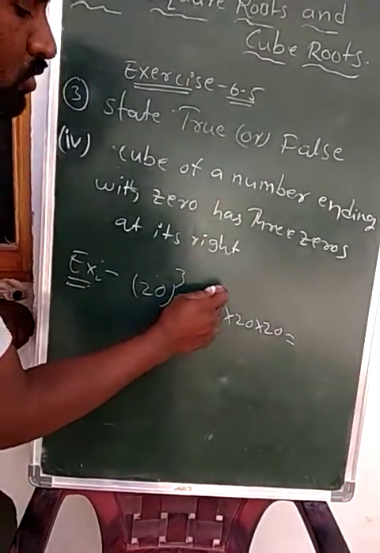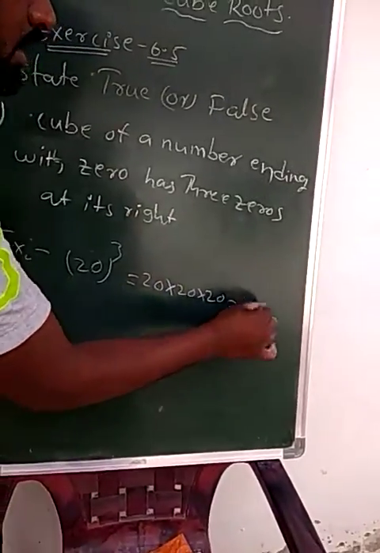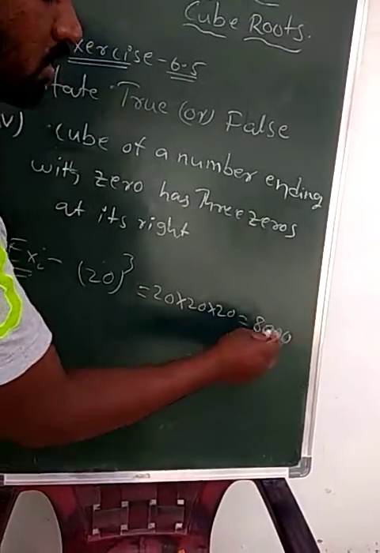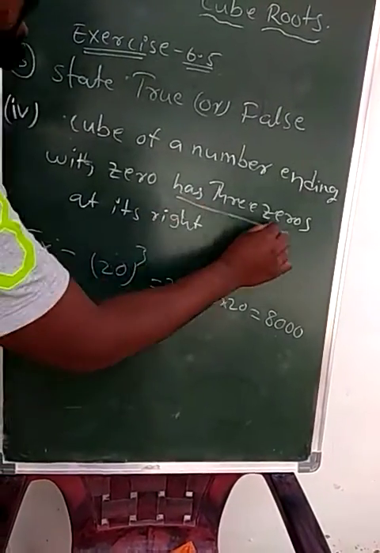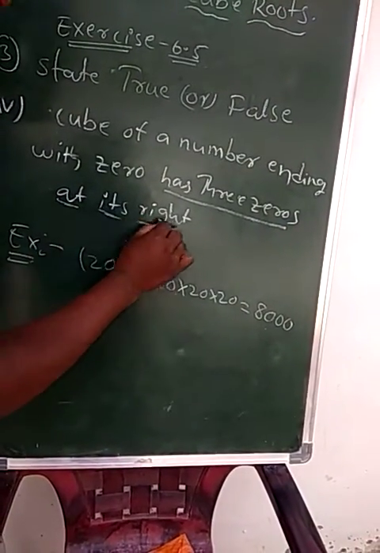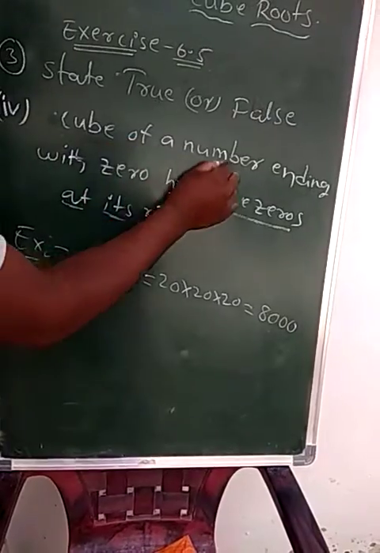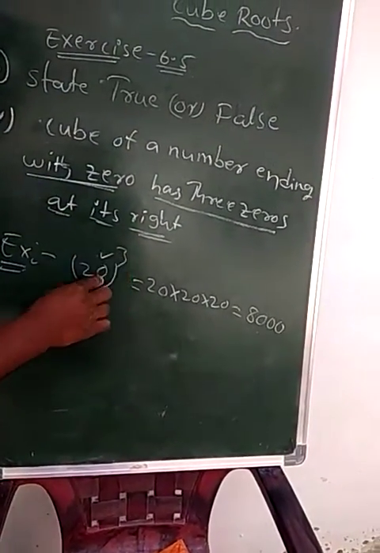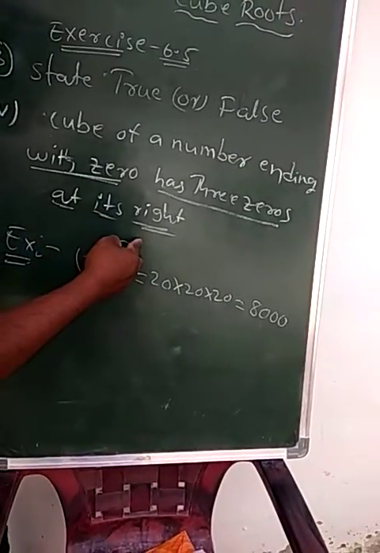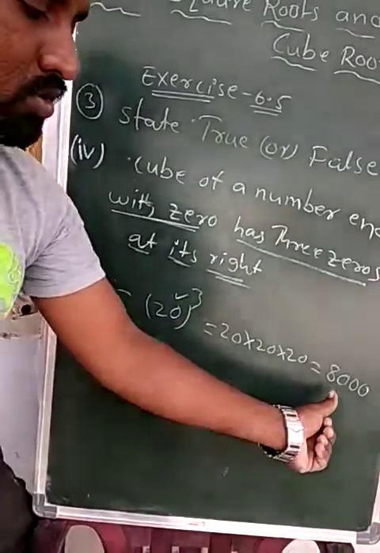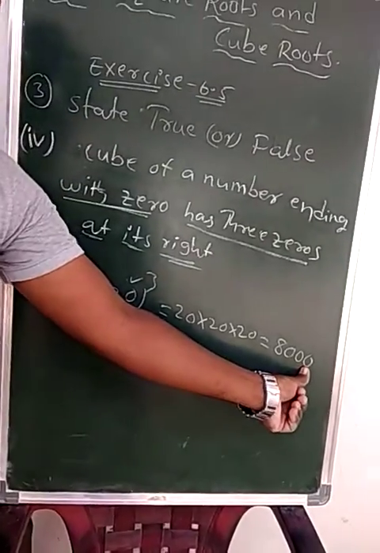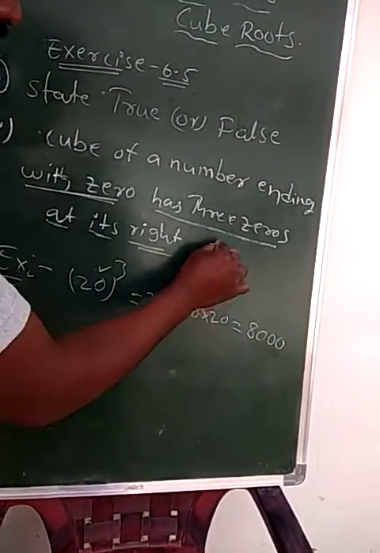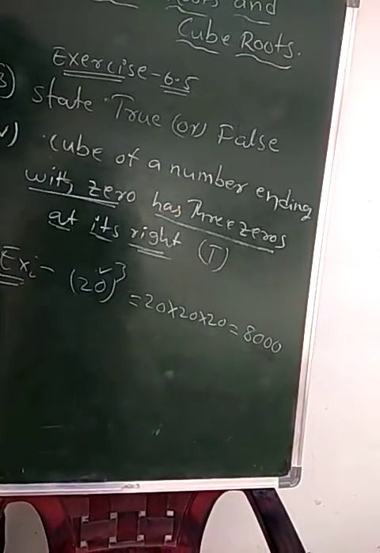Okay, 2 2s are 4, 4 2s are 8, 0 0 0. Okay, on the right side how many zeros are there? Has 3 zeros at its right. A cube of a number ending with 0, that is, 20 is ending with 0, right? If we cube it, how many zeros come on its right side? 3 zeros come. So this is the explanation for this statement. So that's why this is also a true statement. Okay, students?